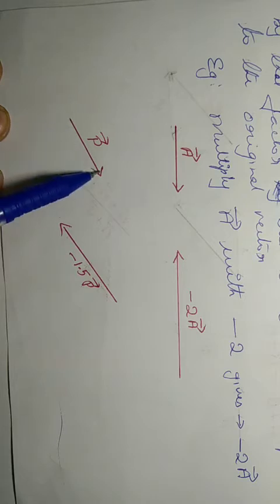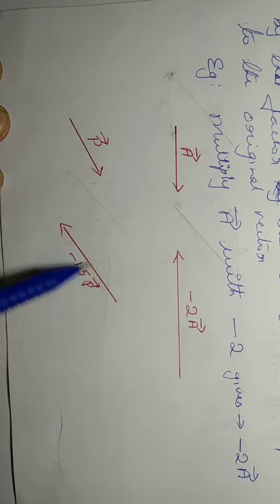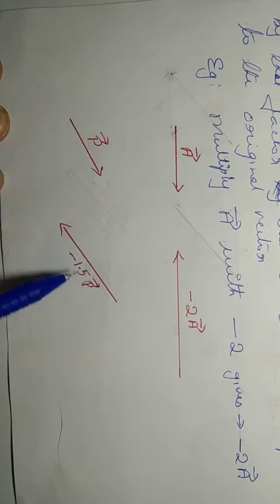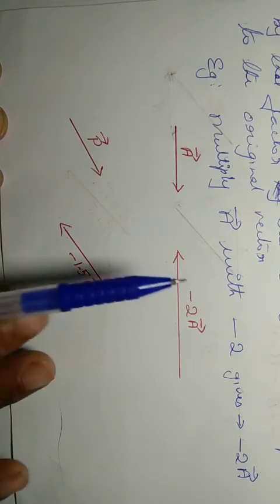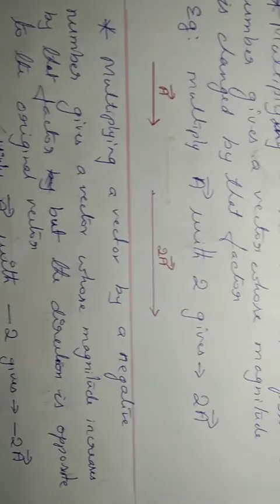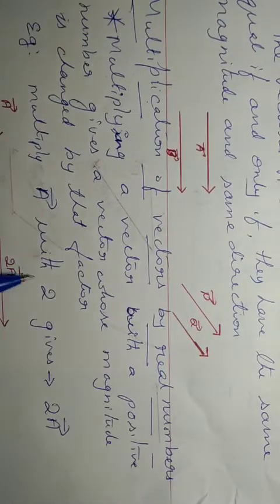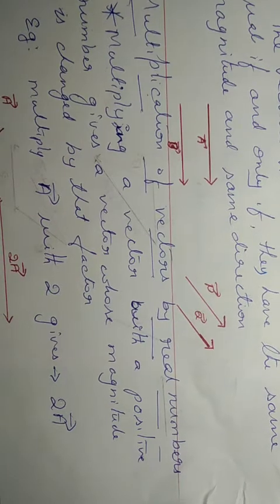It is exactly opposite to P, but it increases by the factor 1.5. So this vector is 1.5 times greater than the original vector P. So this is minus 1.5P. This is how we multiply a vector by a positive real number and a negative number.